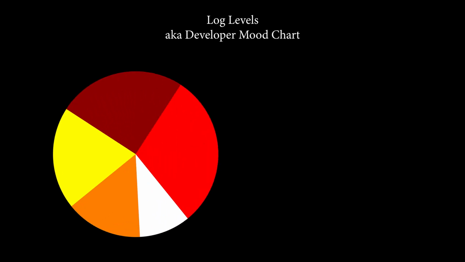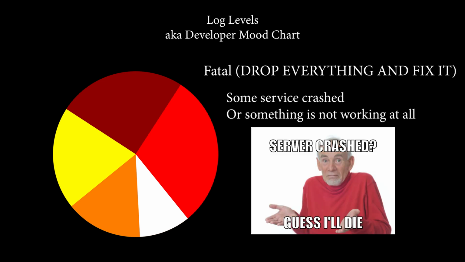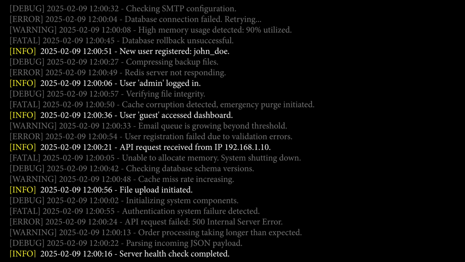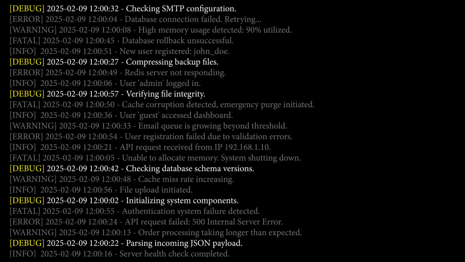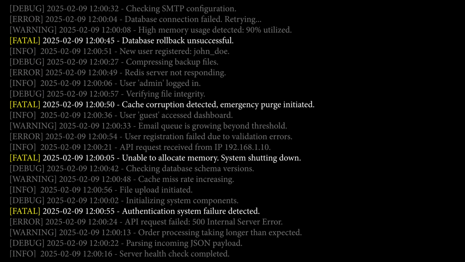And finally we have the fatal level. This means drop everything and fix it now. Some service crashed or something is not working at all. Errors like out of memory, critical errors during startup, and service failed to start. When used the right way, log levels can help you filter through logs efficiently. If you're looking for a bug, you don't want to search through pages of general logs just to find a single error. But what goes into a log?